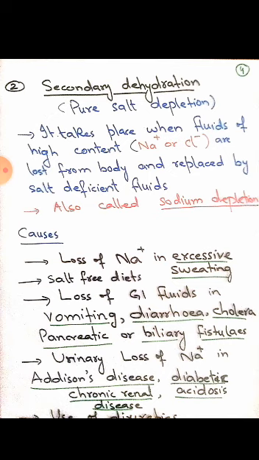The last cause is the use of diuretics. Diuretics are drugs that are used to increase urine production. When a patient uses a diuretic drug, it results in more water loss. So there are chances that sodium or other electrolytes are lost at a higher rate. So this can be a reason or cause of sodium depletion in the body.